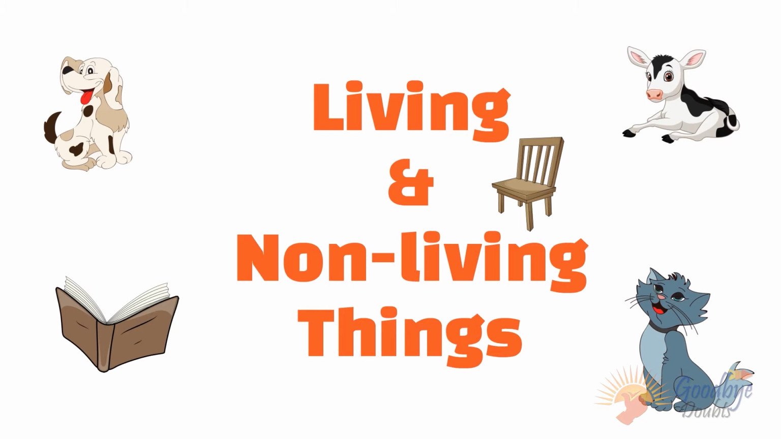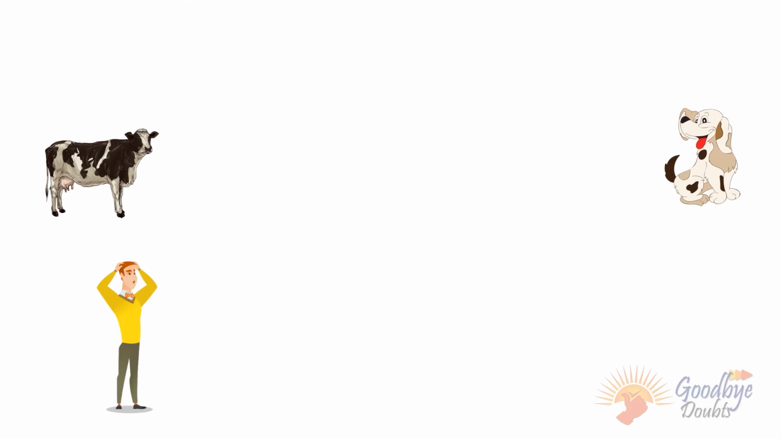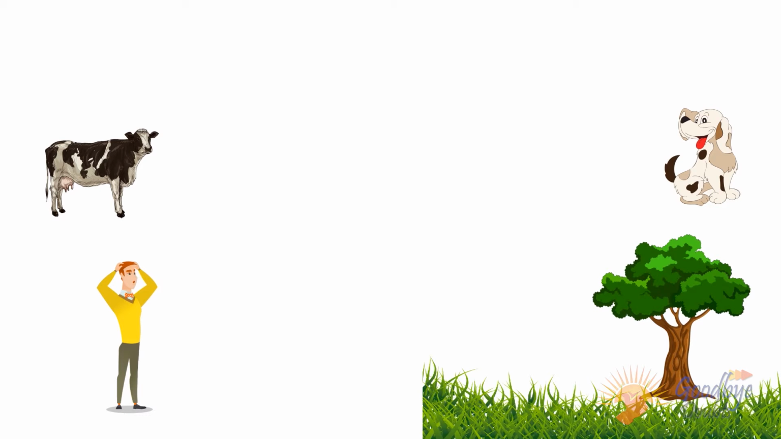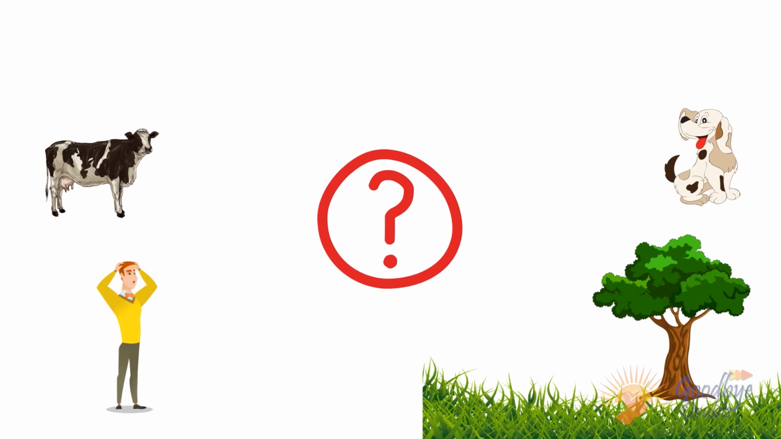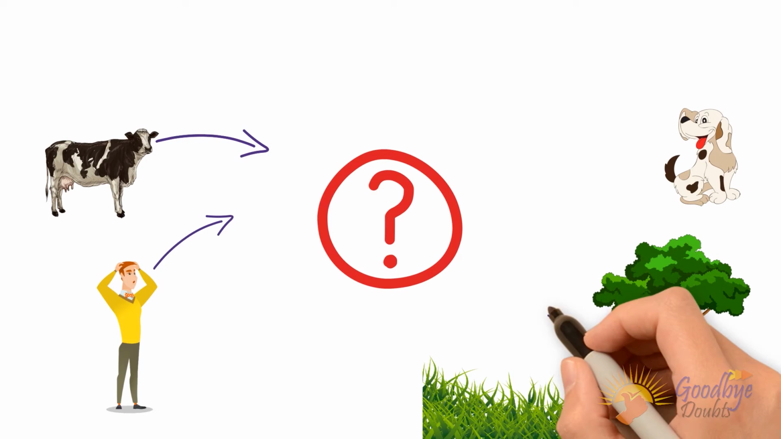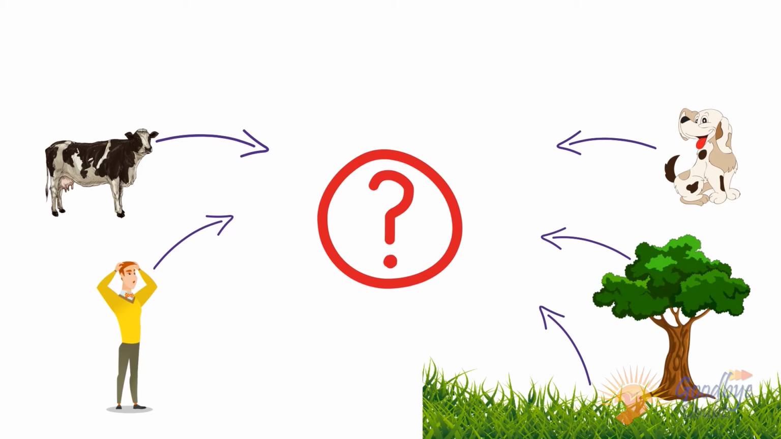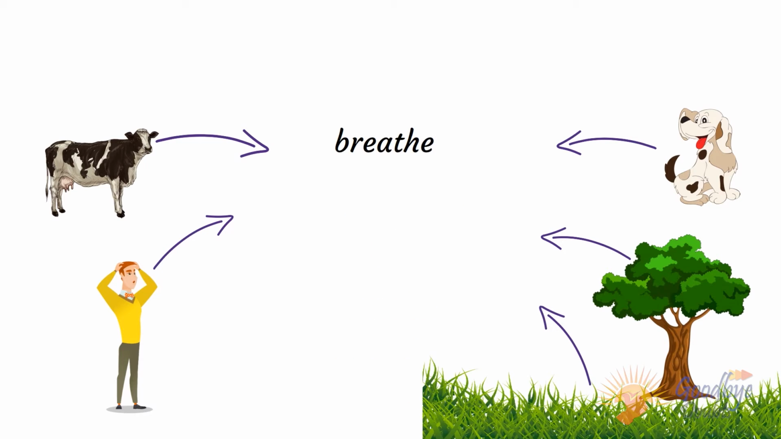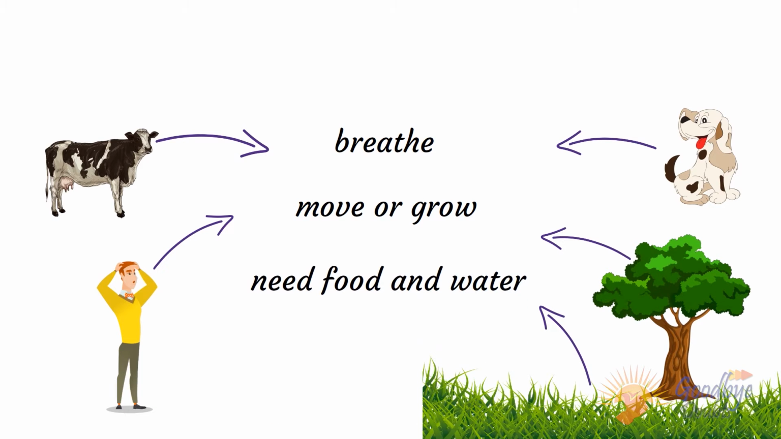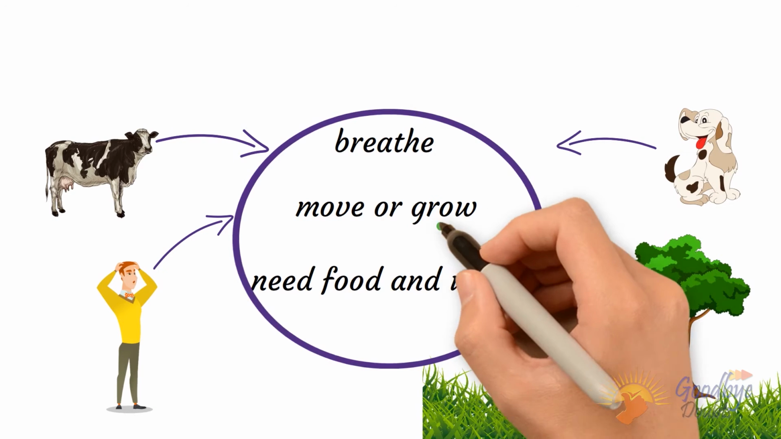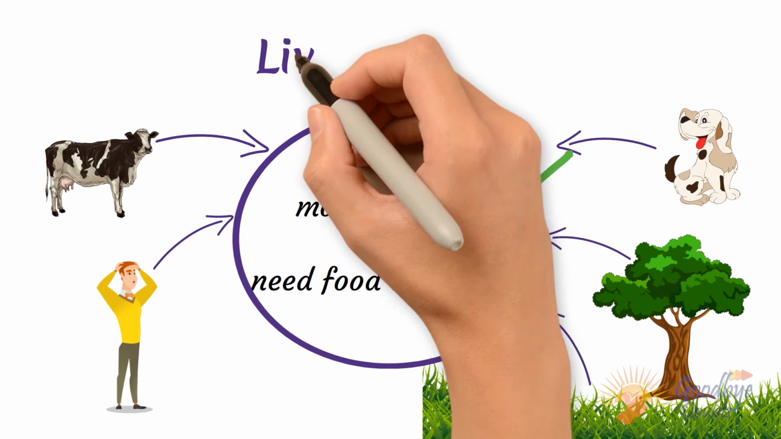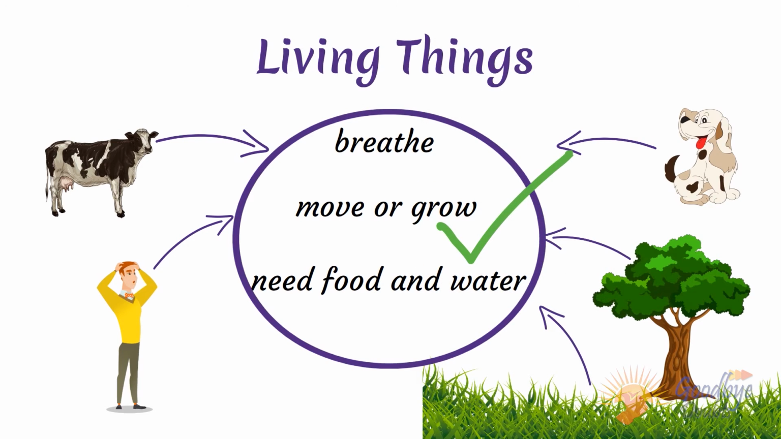There are so many things around us, like cow, dog, man, grass and trees. Can you tell how these things are similar or related in some ways? Do they breathe air? Do they move or grow? Do they need food and water? If your answer is yes, then they all are living things. So things that have life are living things.